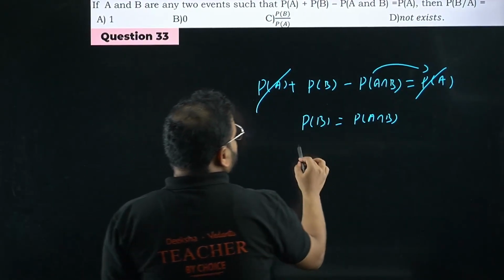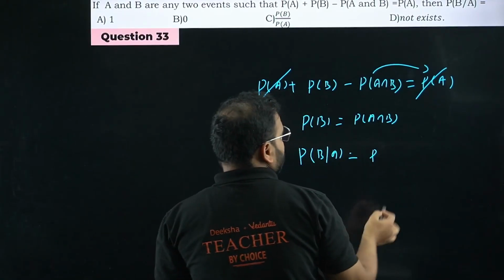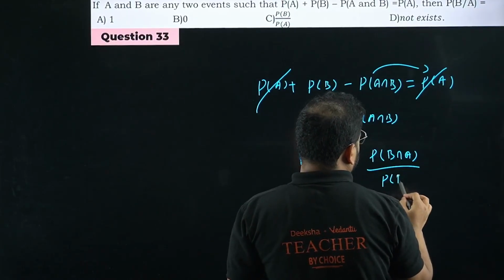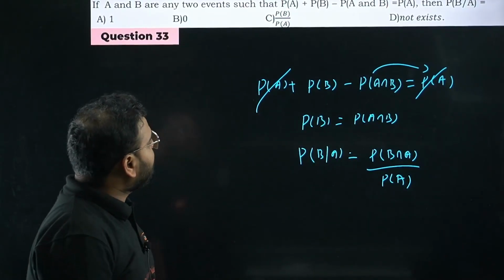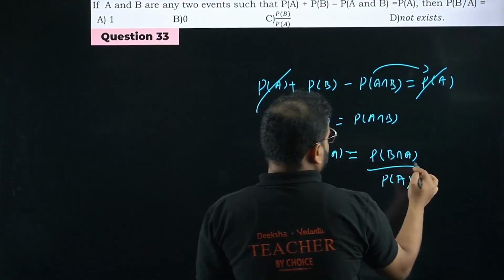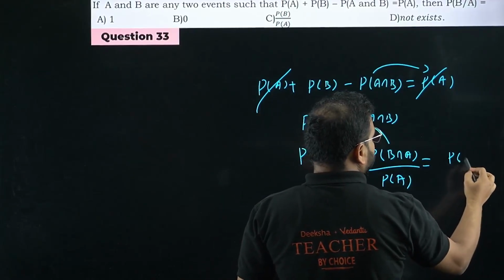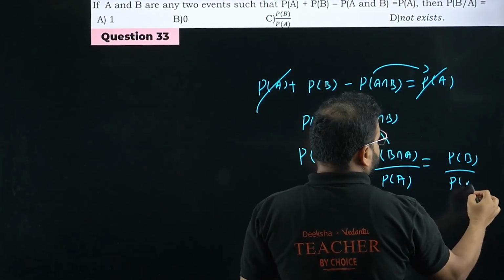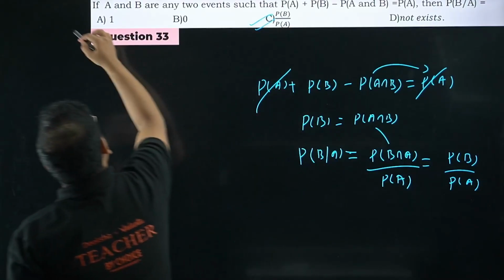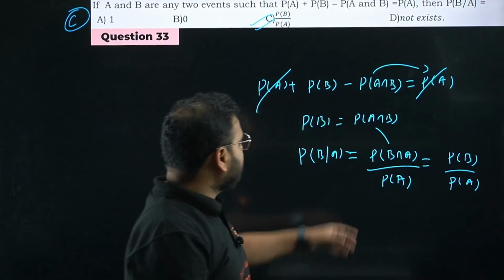What are they asking? P(B given A). It will be nothing but P(B intersection A) upon P(A), right? Do we know P(A)? No, any relation given on P(A)? No, sir. We have P(A intersection B) from here, please check, is equal to P(B). Answer is P(B) by P(A). Option C is correct, sir. Please check. Done. Okay, simple, right?